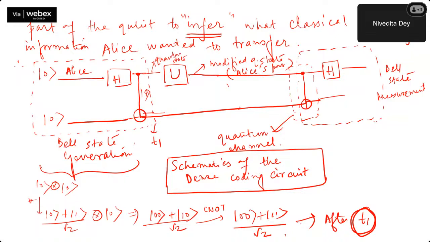Even this is a circuit; the theory part is over. There is a certain maths to confirm that yes, actually, you can do some maths and predict what your classical 2 bits of information were.